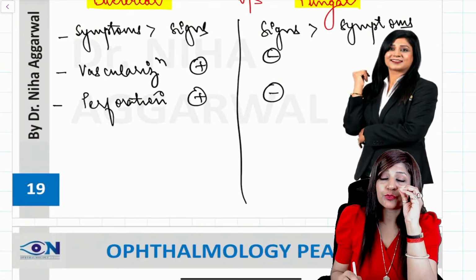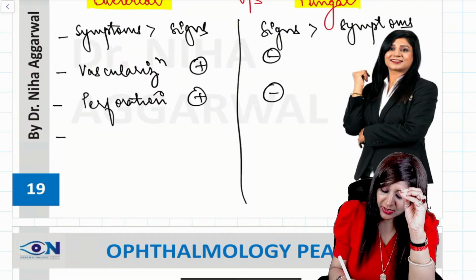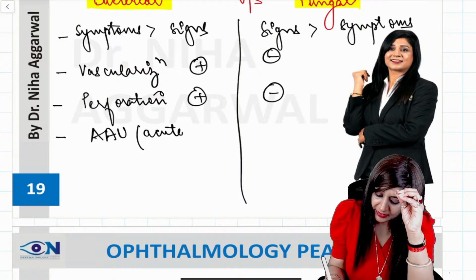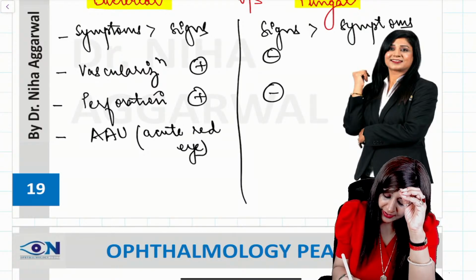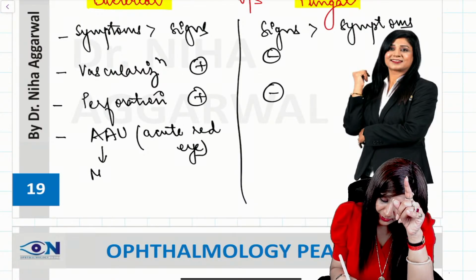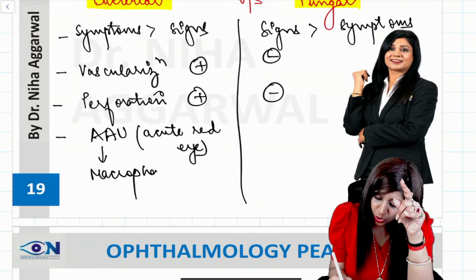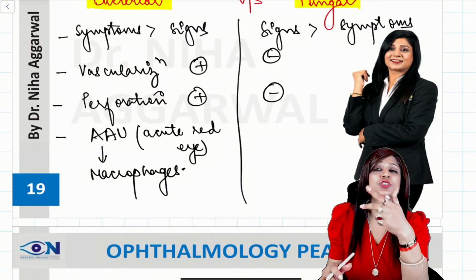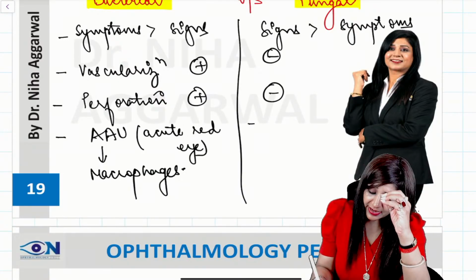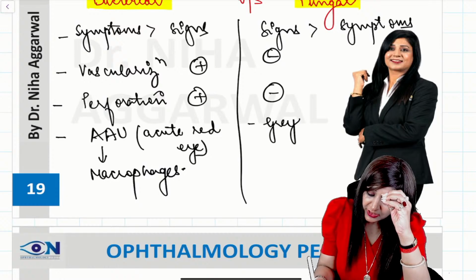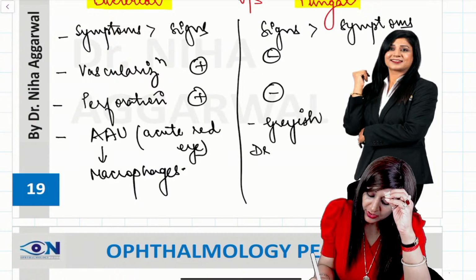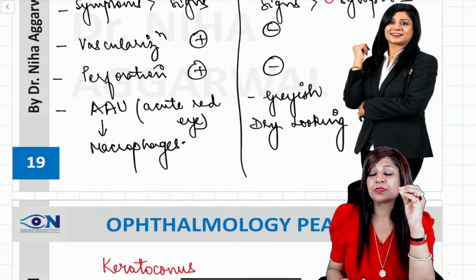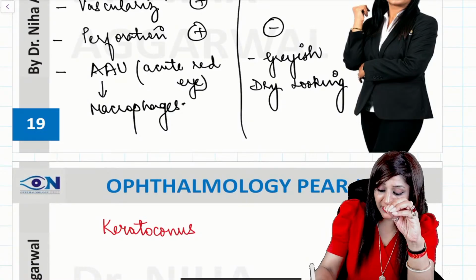Number 4 thing is that in cases of bacterial we will have acute anterior uveitis, so it will present as acute red eye. Okay, so it is reddish, and acute anterior uveitis will be due to the macrophages. While if I talk about fungal, it is just the opposite. No vascularization, no perforation, no red eye. We are having grayish ulcer. We are having dry looking, grayish, dry looking ulcer, and again, the savior will be the hypopyon.